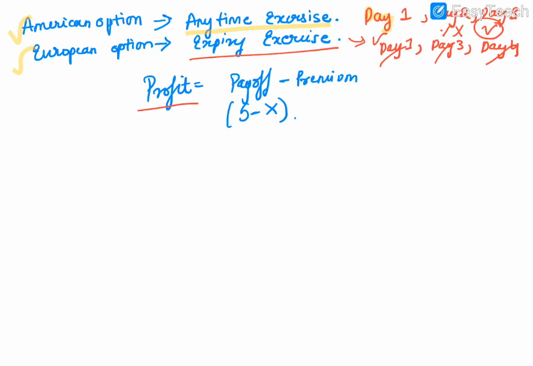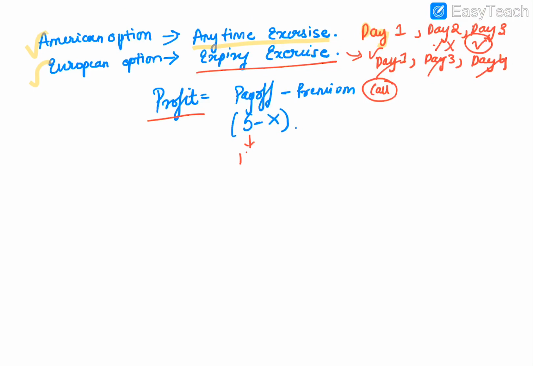Now, how to find out the profit in case of option. In case of call option, if we take the Apple example, my strike price is around 110. Please ignore my earlier talk. My stock price is 90 and my strike price is 110.